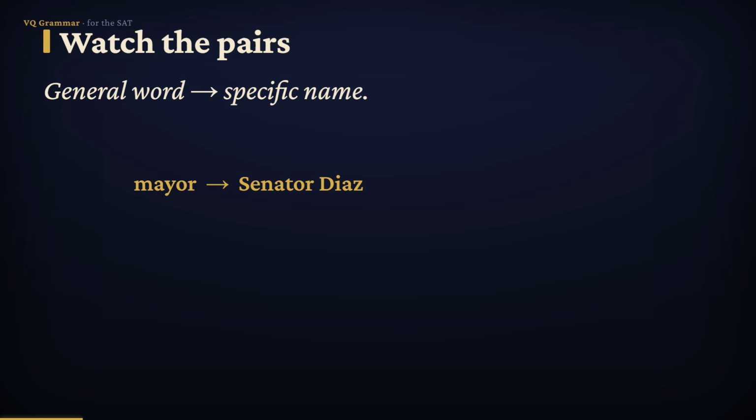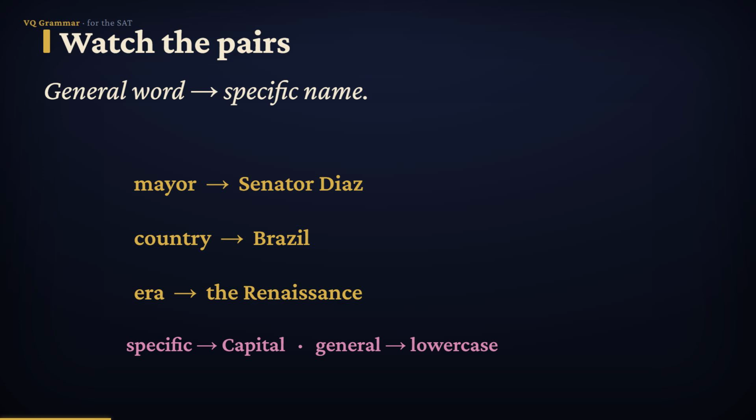Country is common, any country. Brazil is one specific country, proper. And era is common, any stretch of time. But the Renaissance is one specific era, so it's proper. Here's the through line. A specific named thing takes a capital. The general kind stays lowercase.